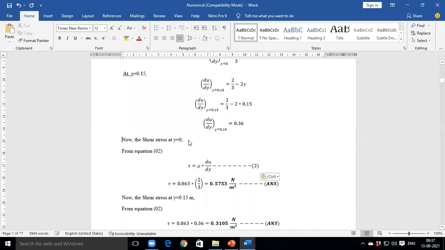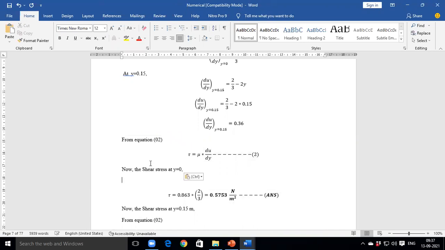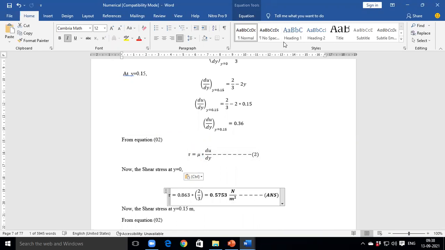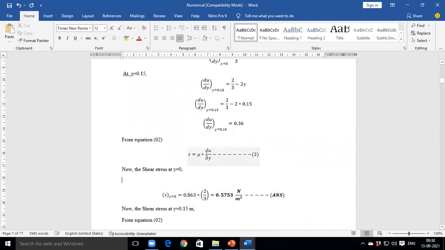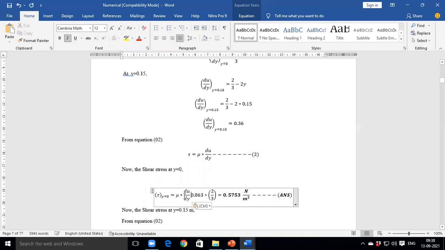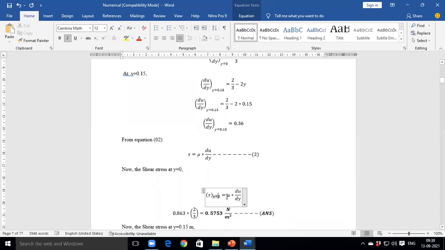So this is equation number 2, and here we need to put shear stress at y is equal to 0, and du by dy at y is equal to 0.